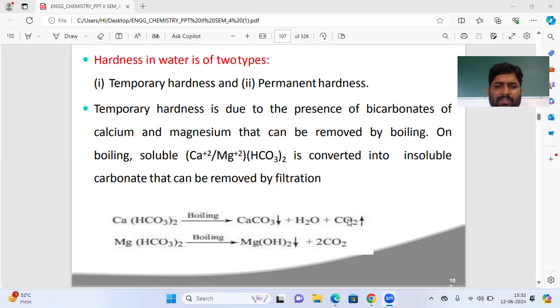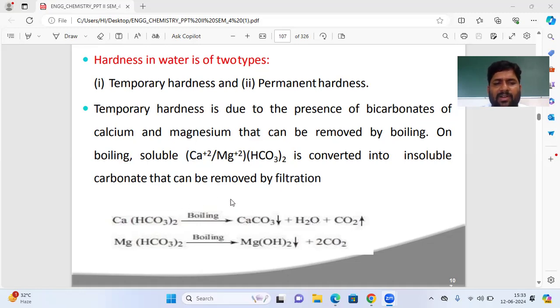The carbon dioxide evaporates into the air, the water remains, and the calcium carbonate settles at the bottom because it is insoluble solid particles.